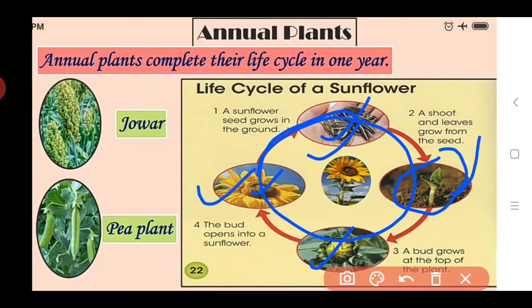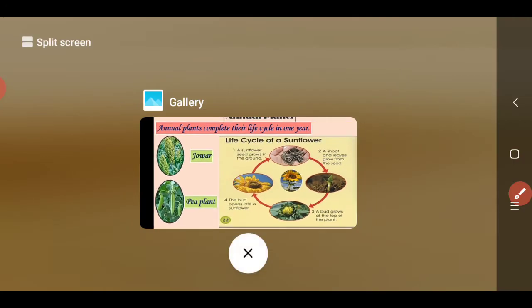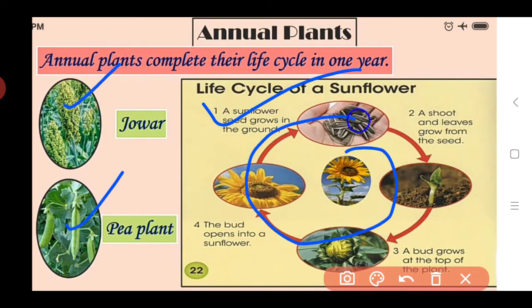Here we also see other examples of annual plants like jawar and pea plant. In this way these plants also grow like the life cycle of sunflower. The seeds of jawar and pea plant also grow in that way, and they also take a whole 1 year to complete their life cycle, for seeds to appear on the plant. So here we saw the first type, that is annual plants, by seeing these images.